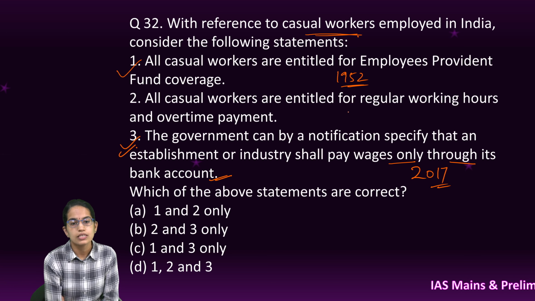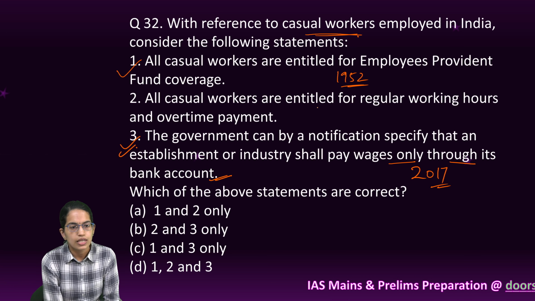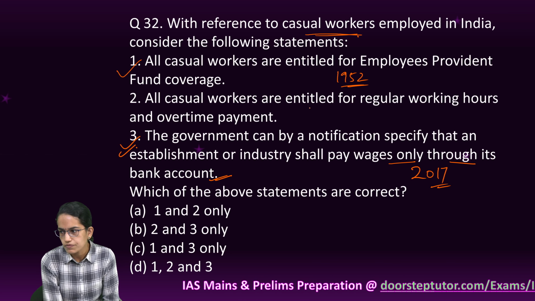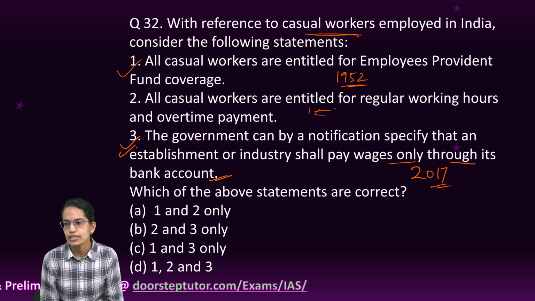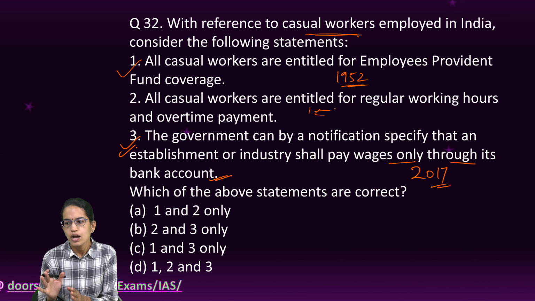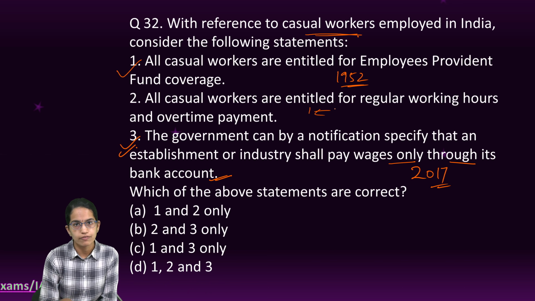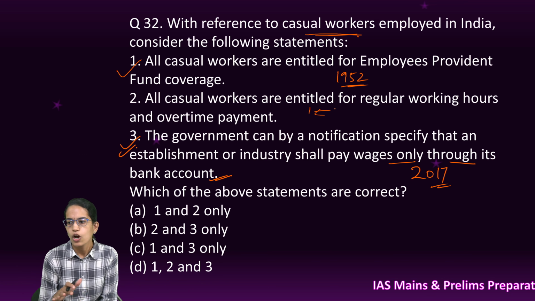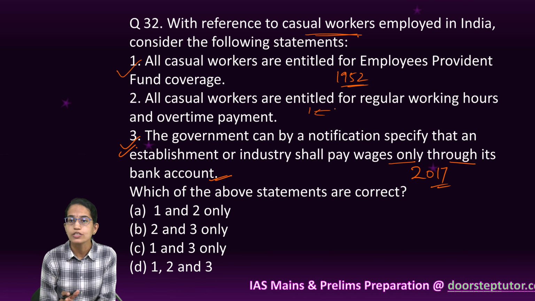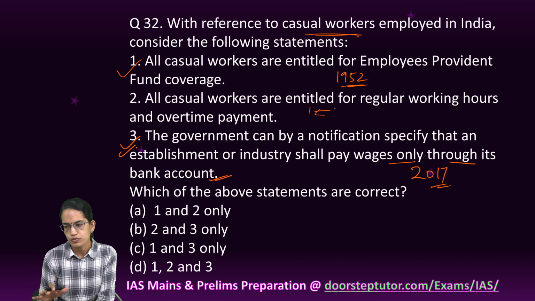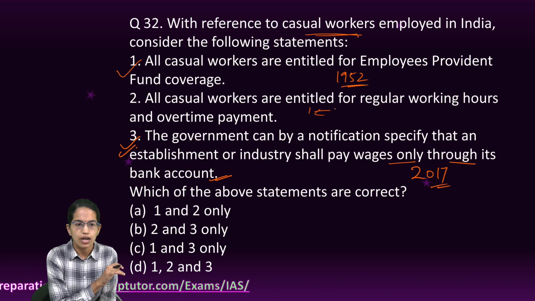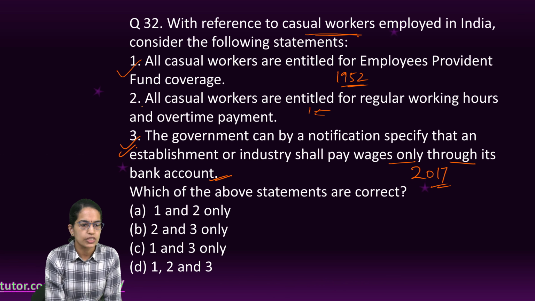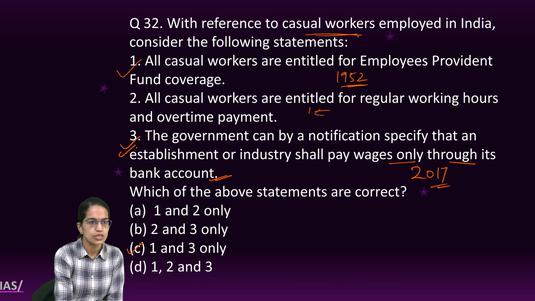Now casual workers are not entitled for regular working hours or overtime payment. There is nothing specifically mentioned about it. Now there can be two kinds of working environment. One is where they are paid 1/30th of the pay at the minimum of the relevant pay scale, plus the DA allowance for 8 hours a day, or there can be a case where casual workers may be paid the minimum amount which is notified by the Ministry of Labor or Employment, whichever is higher, but overtime payment and regular working hours are not mentioned. So 1 and 3 is the right answer for this question.